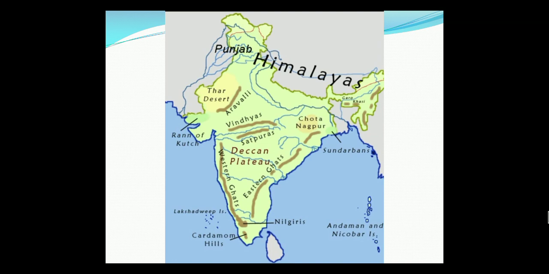It is an undulating sandy plain covered with sand dunes. Undulating means they are not even, they are wave-like structures. This region receives very low rainfall, below 150 millimeters per year.